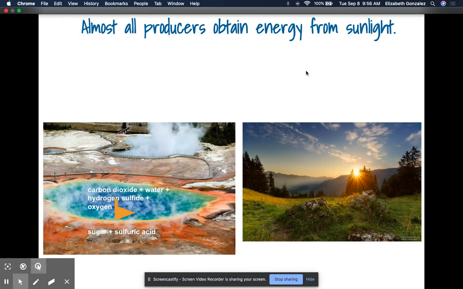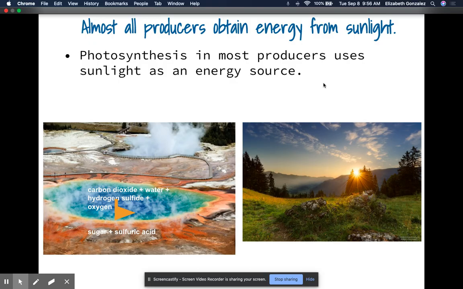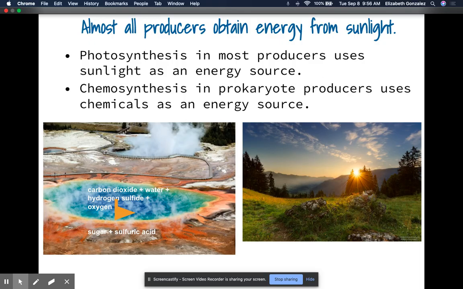Almost all producers obtain energy from sunlight. Photosynthesis in most producers uses sunlight as an energy source. Chemosynthesis in prokaryotic producers uses chemicals as an energy source. So if I look at these two photos here, we see our sunlight, and then we see all of our plants. So as we see, these producers are going to use the sunlight as its source of energy to make its own food.